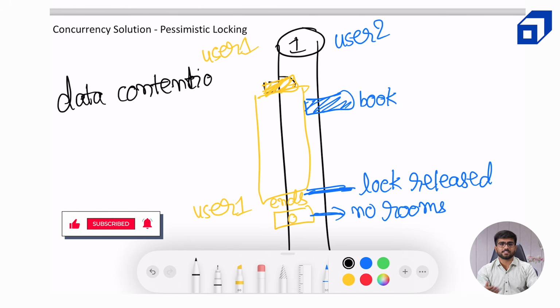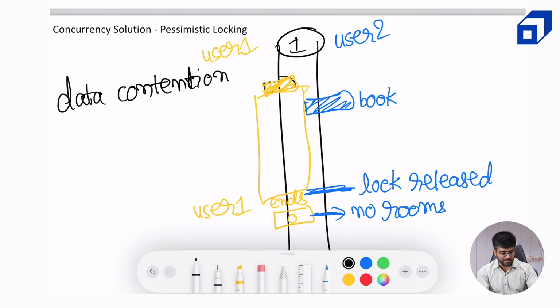In our use case, the booking QPS is not so high, it's just 2 TPS, so it's all right. But in case data contention is high, since we are serializing the updates, it is fine if multiple users are trying to access it at the same time. Other than the latency part, it's not creating any inconsistency. So we are fine with the heavy data contention. So it's good on that part.